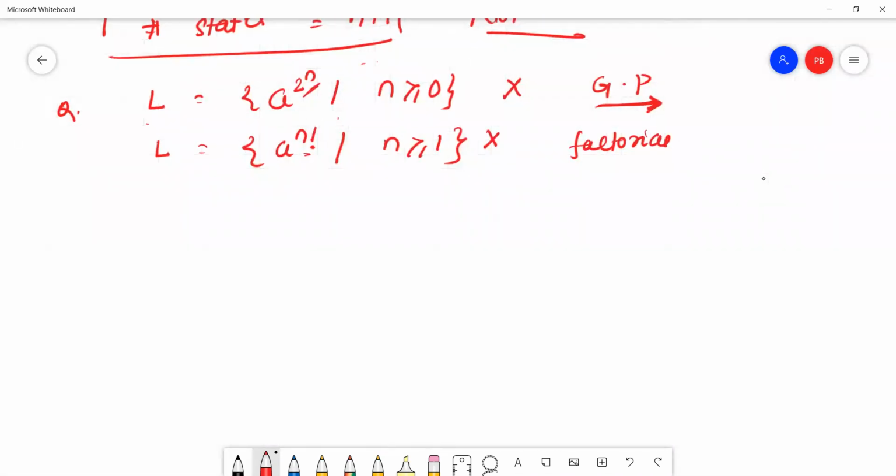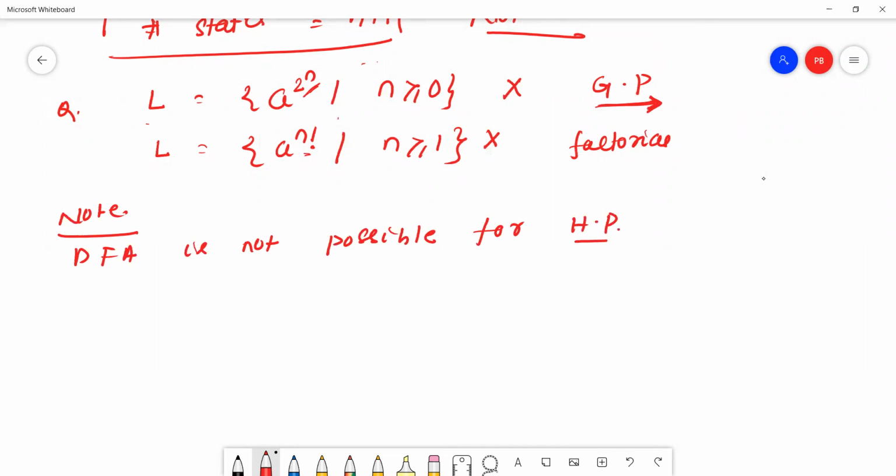One note point here: DFA is not possible for HP, meaning harmonic progression, GP, meaning geometric progression, then factorial. DFA is not possible for harmonic progression, geometric progression, and factorial.